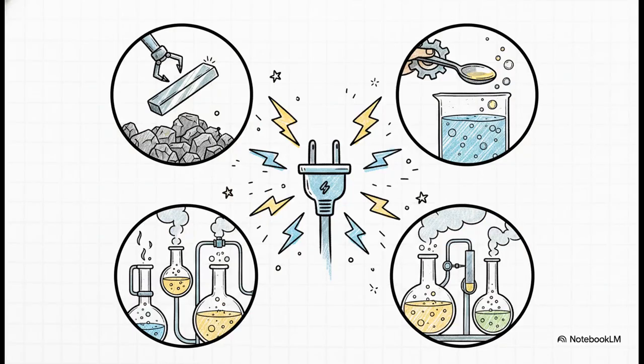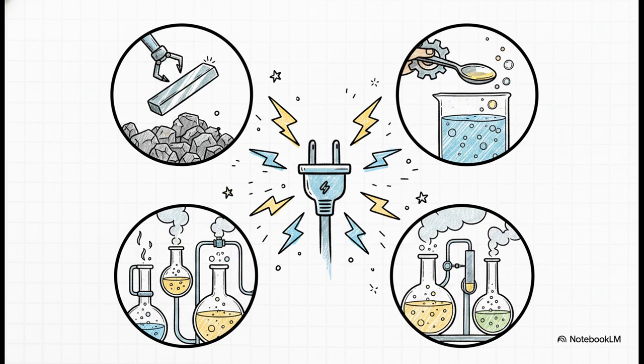And the reason electrolytic cells matter so much? Well, they are the absolute backbone of modern industrial engineering. By forcing chemical reactions using electricity, we can achieve some pretty amazing things that just wouldn't happen naturally. We use electrolysis for the large-scale production of specific metals and really vital industrial chemicals.